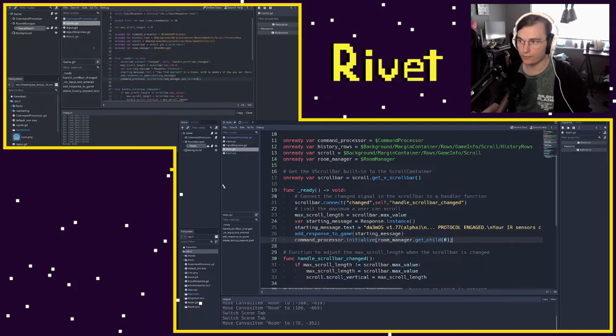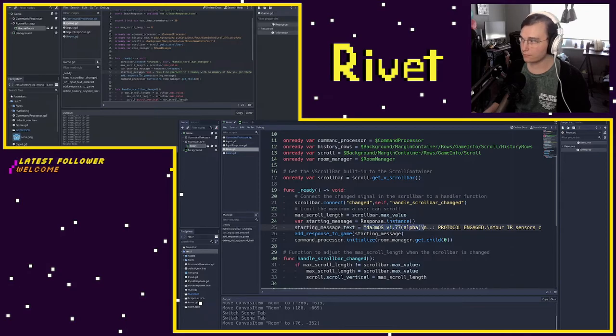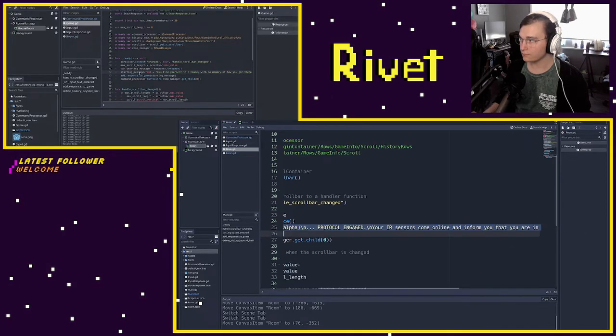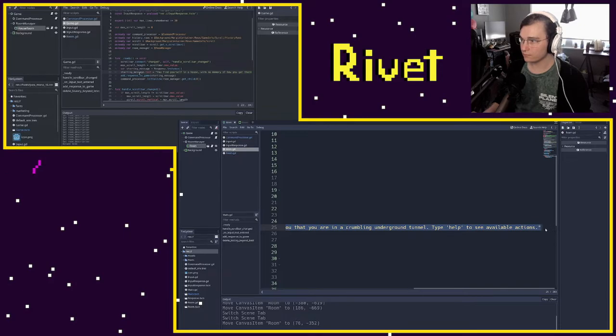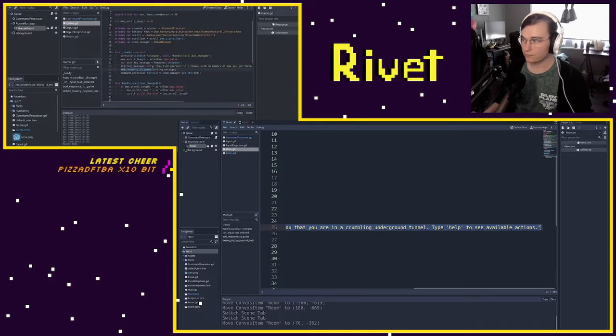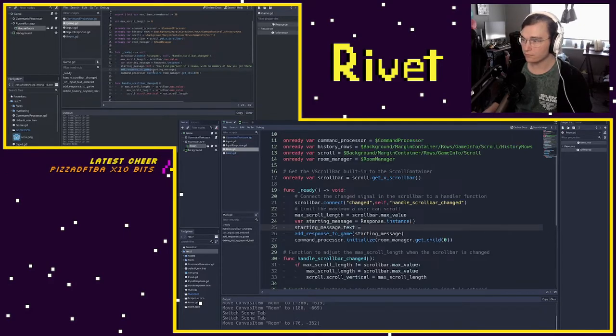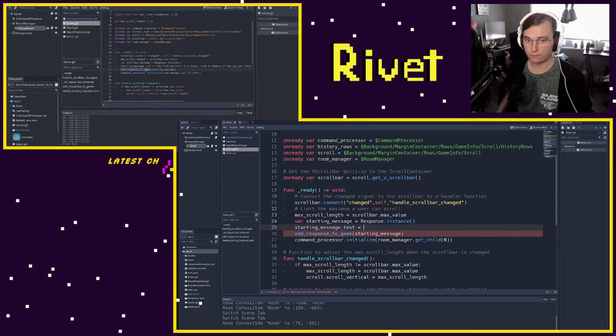Now, one thing we want to do, we've added a description and a name to our room. We actually want to change the starting text to line up to what the current room we're in is. So whenever you go to a room, it should say, you are now in this room, here are the things that are here, here are the exits, etc. We want to make a new kind of locating output be given to the player so they can understand where they're at each time they change rooms, and so that's what we're going to need to do now. So in order to make that change, we need a way for our command processor to tell our game, hey, there's a new response that has come based on whatever the player just outputted.